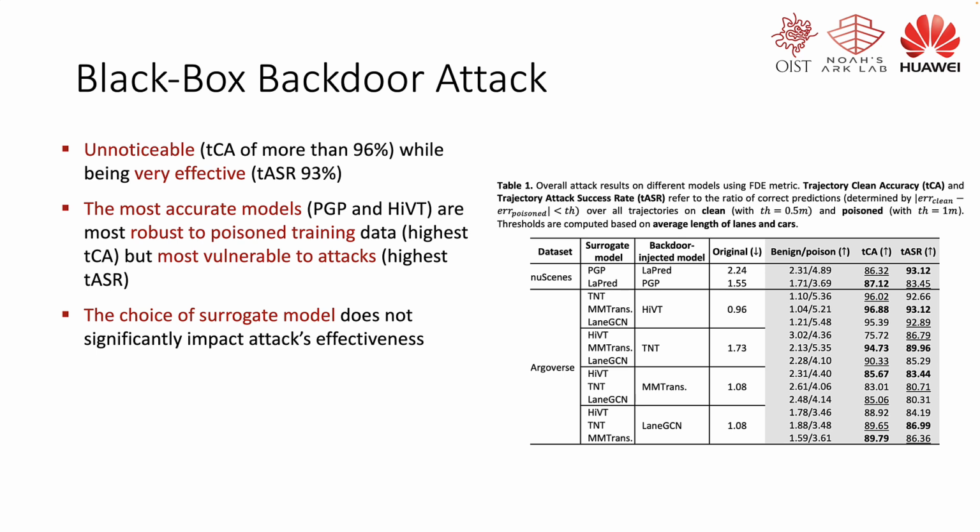We evaluate the proposed attack in the black box settings where the attacker has access to a training dataset without any knowledge of the training model. Thus, in each experiment, a different surrogate model other than the backdoor injected model is chosen. The result presented in the table reveals three main points. First, our attack is unnoticeable while being very effective. Second, the most accurate models, including PGP and HIVT, are most robust to poisoned training data, but most vulnerable to attacks. Third, the choice of a surrogate model does not significantly impact the attack's effectiveness.